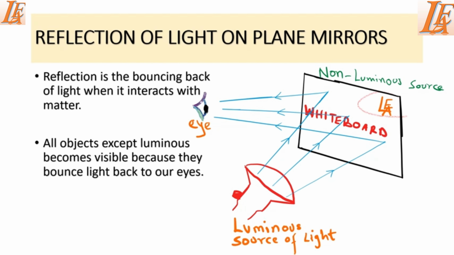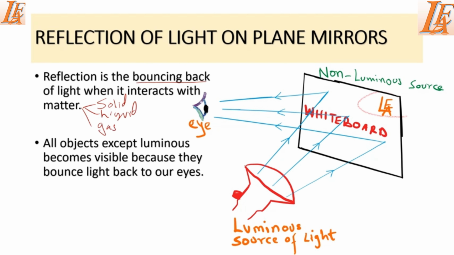So here we are going to see how light interacts with matter, and what we are going to realize is that when light interacts with solids, liquids and gases, it gets reflected back, or it bounces back. So bouncing back of light when it interacts with matter is what we call reflection. In this case, matter is very important for you to note that it's in three states: solid, liquid and